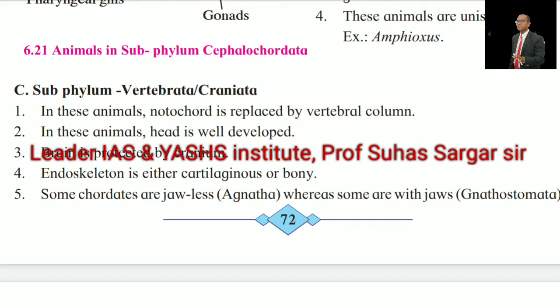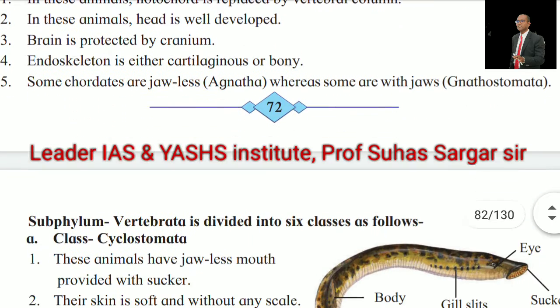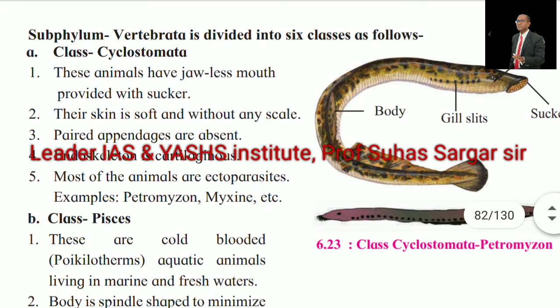Subphylum Vertebrata and Craniata. In these animals, notochord is replaced by vertebral column. Head is well developed. Brain is protected by cranium. Endoskeleton is either cartilaginous or bony. Some chordates are jawless, Agnatha, whereas some have jaws, Gnathostomata. Subphylum Vertebrata is divided into six classes as follows.